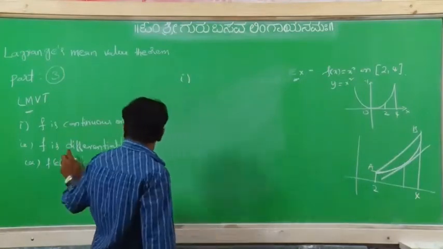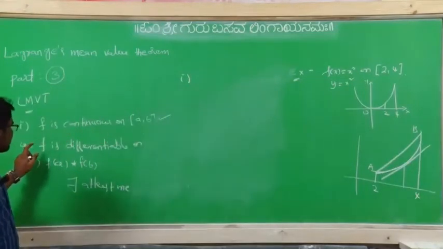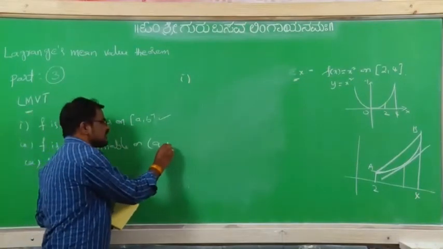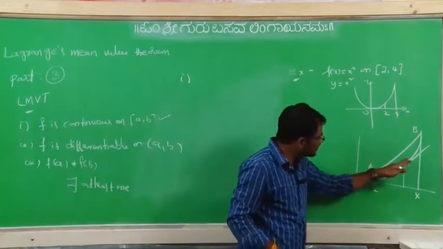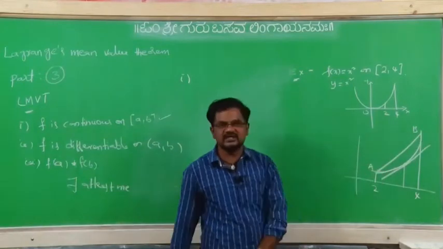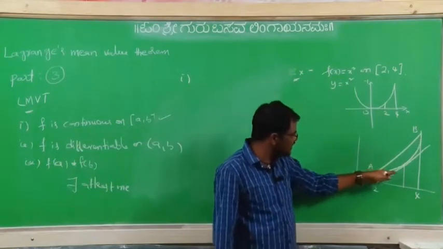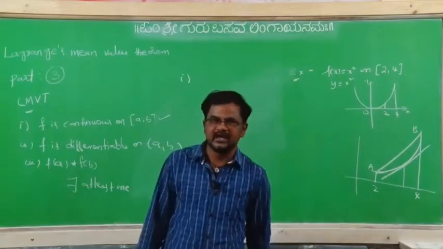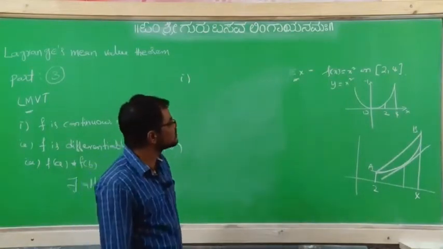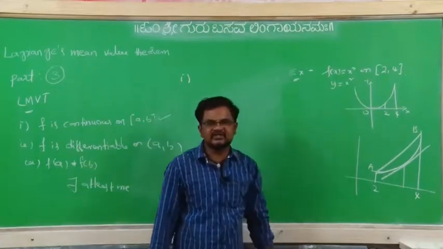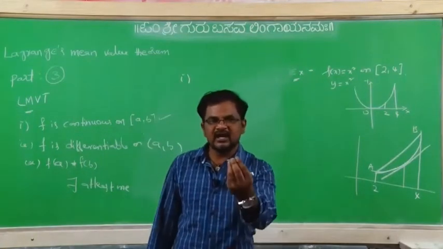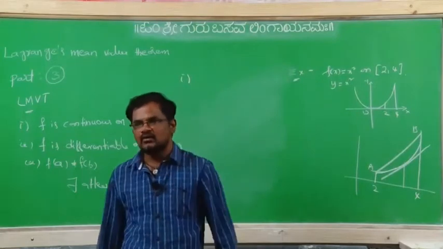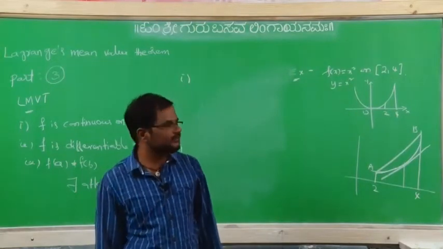The second condition of Lagrange's mean value theorem is f is differentiable on the open interval (a, b). It means from here to here, a smooth curve is there. You can take a tangent anywhere between 2 and 4. So f is differentiable also. Otherwise you can identify like this also: this is a quadratic equation, a polynomial. Every polynomial is continuous on a closed interval and differentiable on an open interval. Like that also you can write.